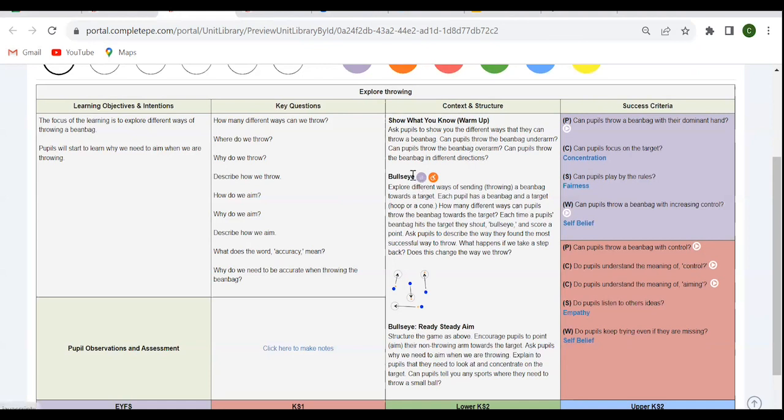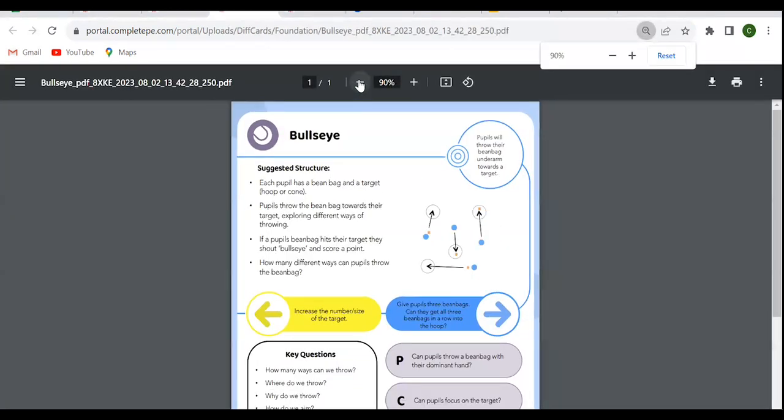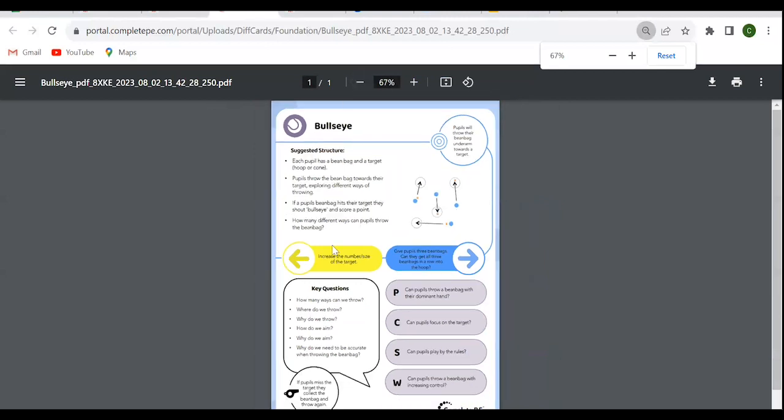Now, next to any activity that you see this purple icon, if you click into here, it will bring up one of several thousand learning cards. These cards are there for you to use to provide you ways to adapt that learning to ensure that all of your pupils' needs are met. So in the yellow area, you'll see a way to take that learning back a step and make that learning slightly easier. And in the blue area, you'll see that there's a way to extend that learning and extend that challenge for those pupils that need to be challenged further.